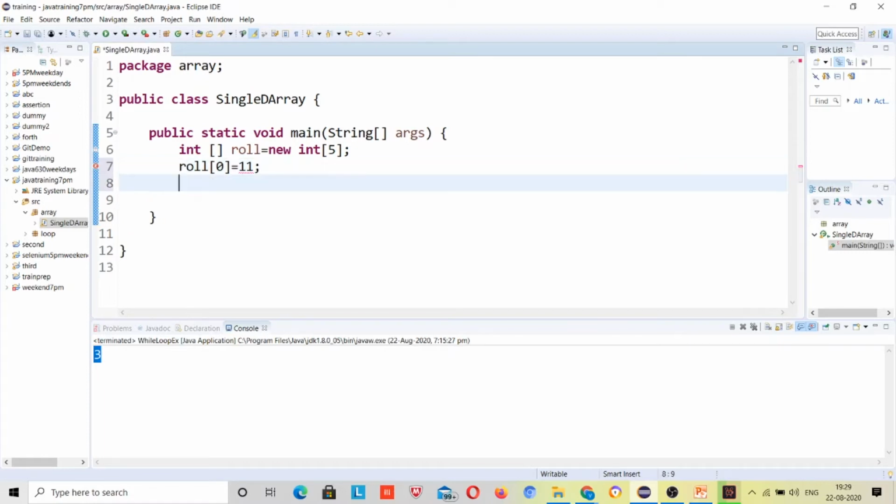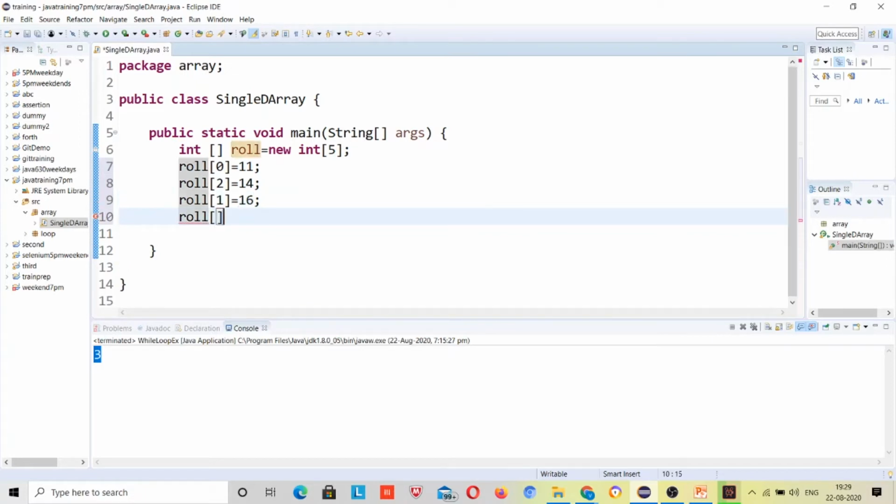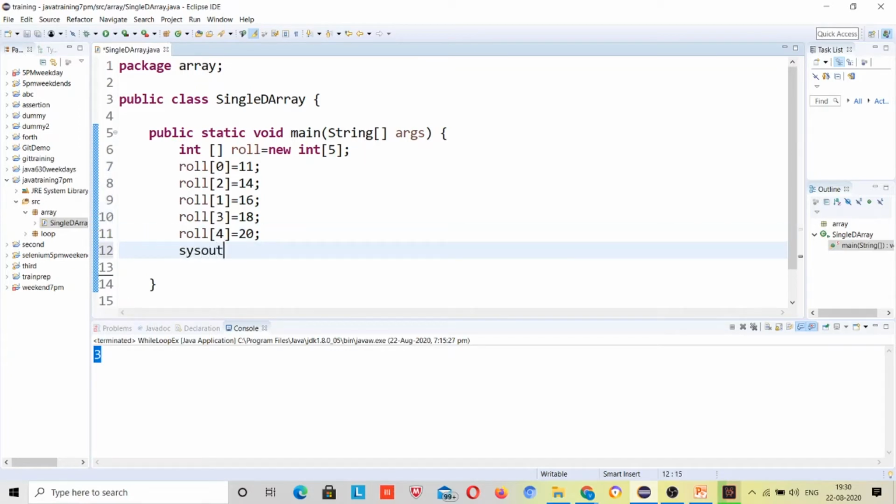roll 0 is equal to 11, roll 2 is equal to 14, roll 1 is equal to 16, roll 3 is equal to 17, whatever, roll 4 is equal to 20. Now suppose if I print System.out roll 1, what will be the output?